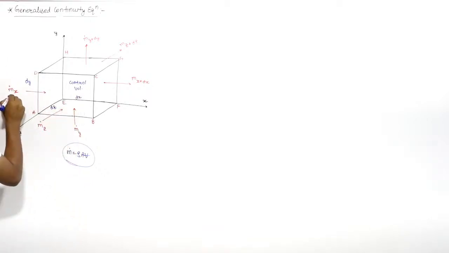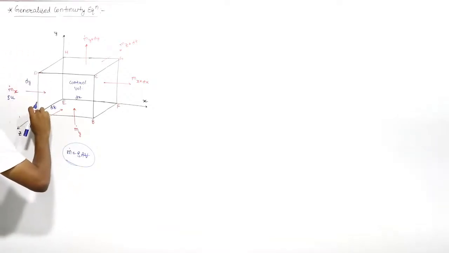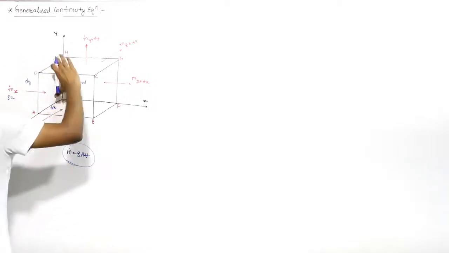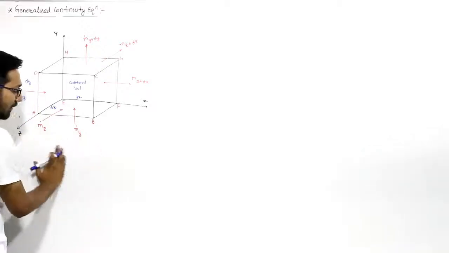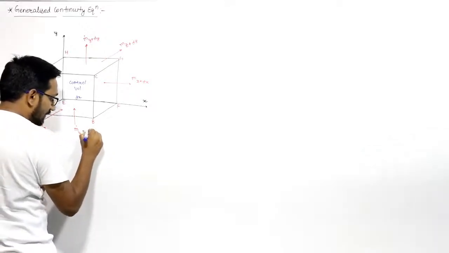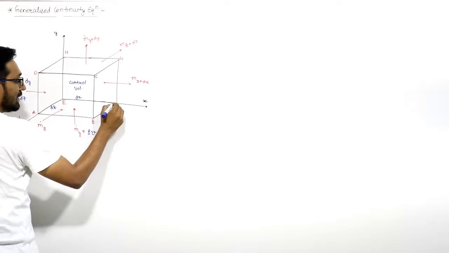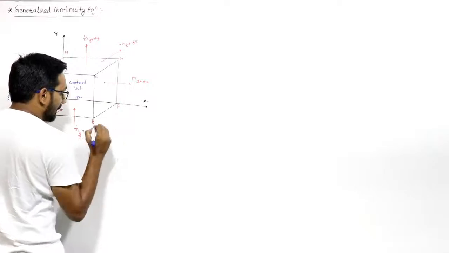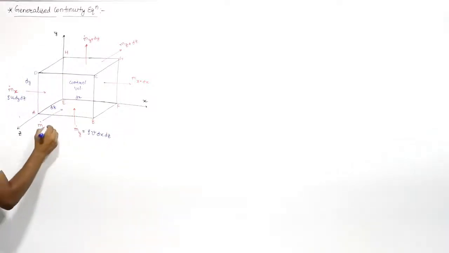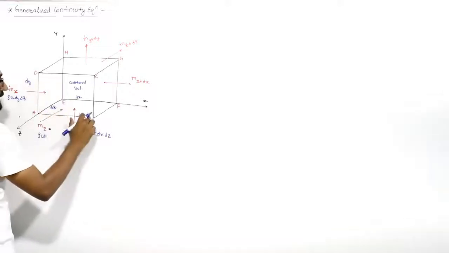So we have the x component of velocity, that is u, into the area of the flow, that is the area of this surface AEHD. The area is dy into dz, right? Similarly, m dot y will be equal to density rho, and this is in the y direction, so the y component of velocity v, and the area of AEFB, this area is dx into dz. Similarly, m dot z will be equal to density into the z component of velocity, that is omega, into the area of this surface ABCD, that is dx into dy.